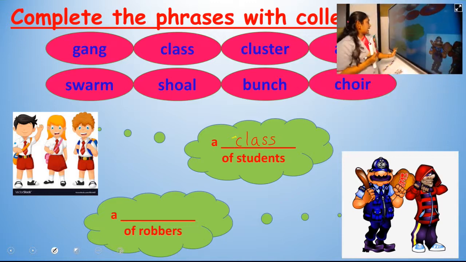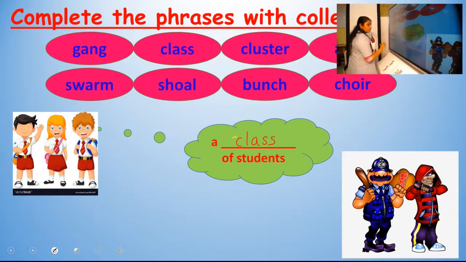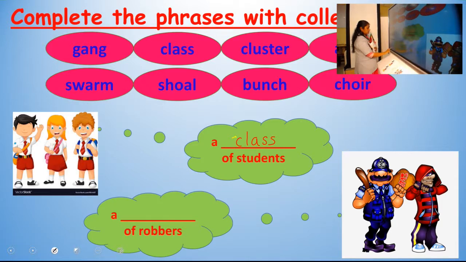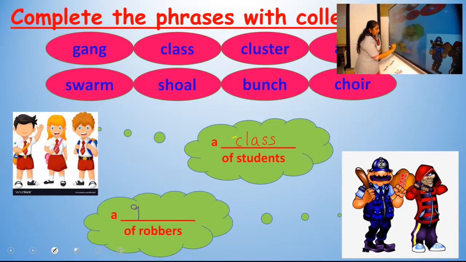Then, next question. A dash of robbers. Second question, a dash of robbers. So this is also a group of people. We will use the collective noun, a gang of robbers.